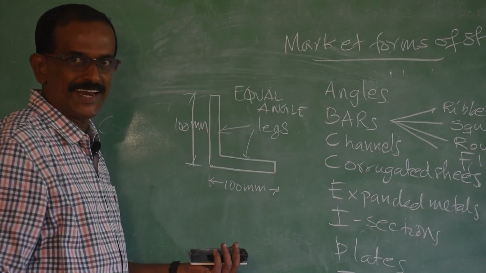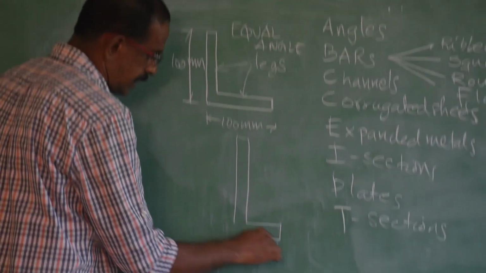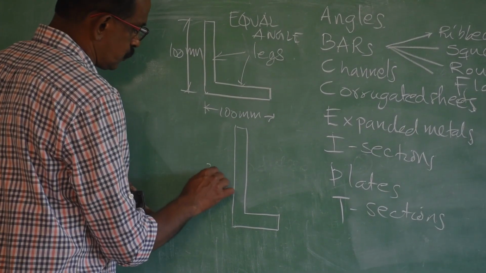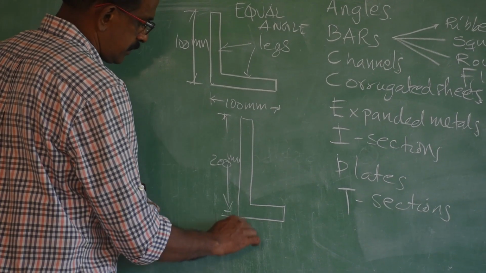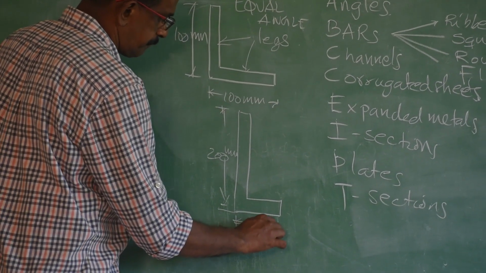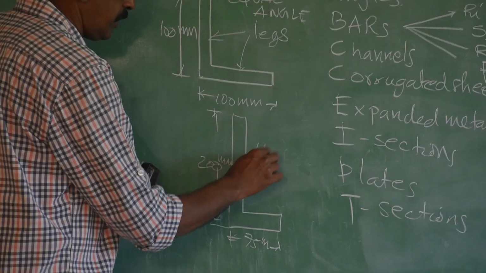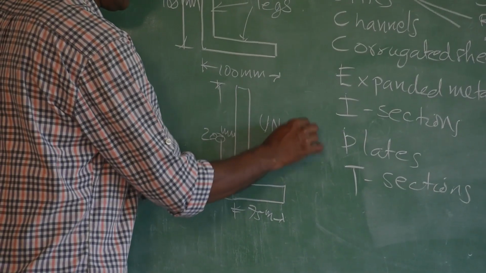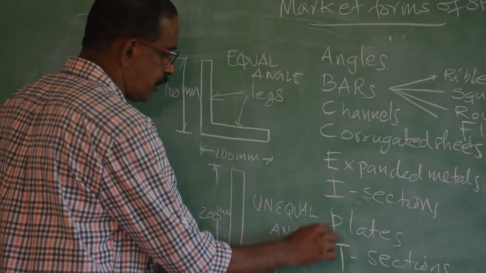Legs can be of different length, say like this, one leg like this and another leg like this. Say this is 200 mm length, from here up to here, and this is 75 mm. If that is the case, that is if the legs are of different length, it is called unequal angle. So, equal angle is there, unequal angle is there.